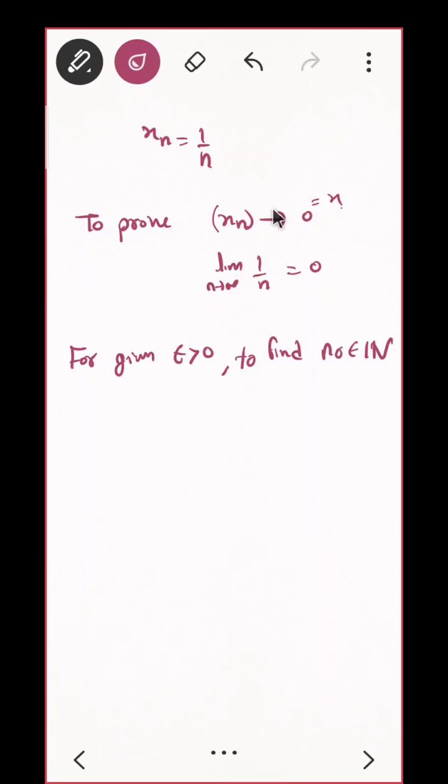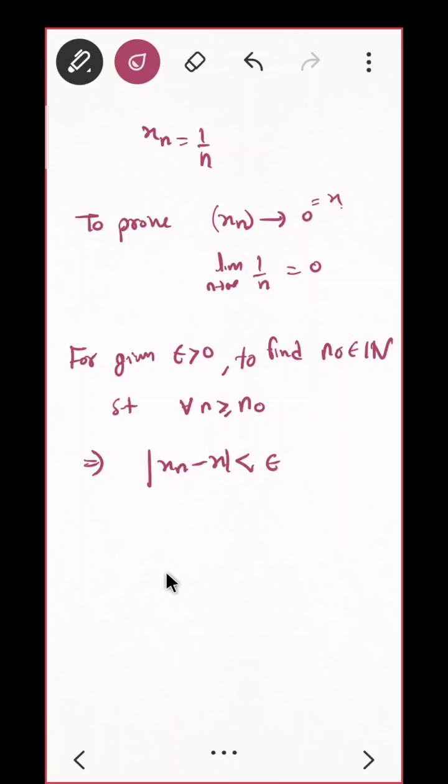Here we want to prove this sequence is convergent. That means here we have to find this n naught, correct? To find n naught belongs to natural number such that, what is the condition for n naught? For all n greater than n naught, they must satisfy xn minus x less than epsilon. Do you agree? This is the definition.